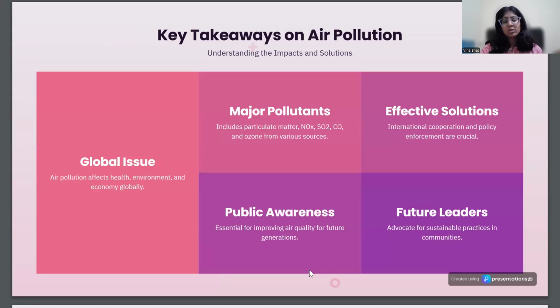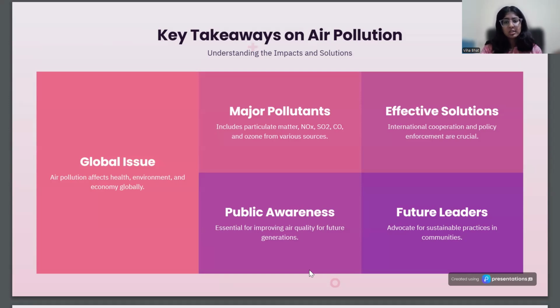Key takeaways include that it's a global issue that affects health, the environment, and the economy globally. The major pollutants include NOx, SO2, CO, and ozone. Public awareness is essential for improving the air quality for future generations. Effective solutions include international cooperation and policy enforcement, which are crucial.